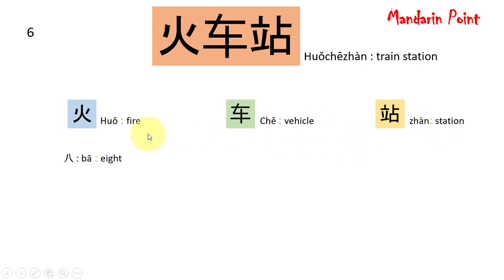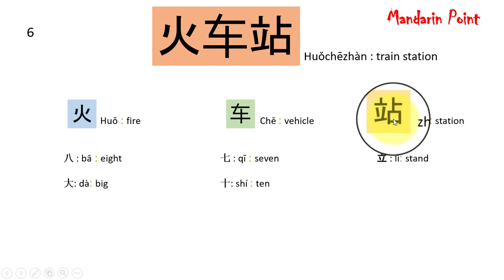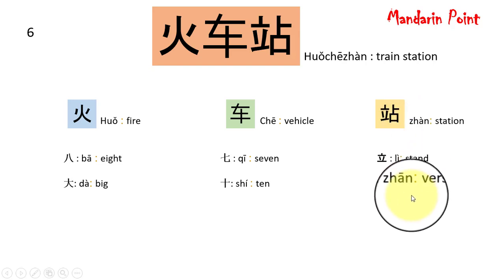Let's simplify them one by one. This one is pa, meaning 8, and this one is ta, means big. This cha is actually a character by itself. It cannot be split further, but as a reference we are going to split it. Here we have chi, this one, and this one, while this portion is shi, meaning 10. This 10 can further be simplified into li on left side, which means stand, li. And this one is chen, meaning versified, we just have studied.